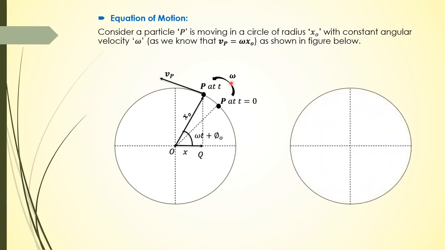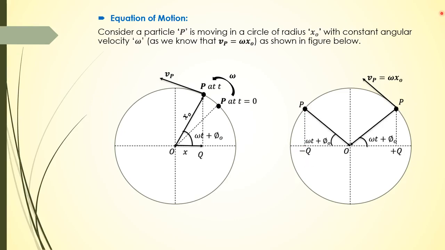Now in this diagram we are going to explain the acceleration. Consider two positions of the particle, both at omega t plus phi. Let's suppose the projection of this is at plus q, and the projection of this is at minus q.